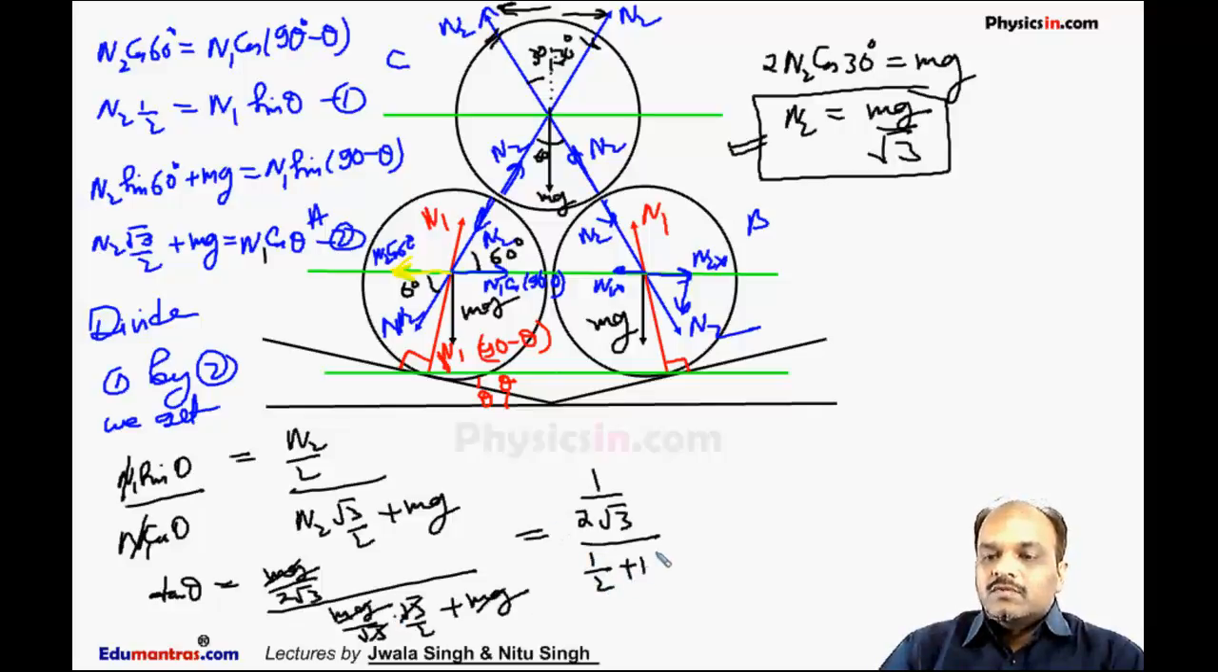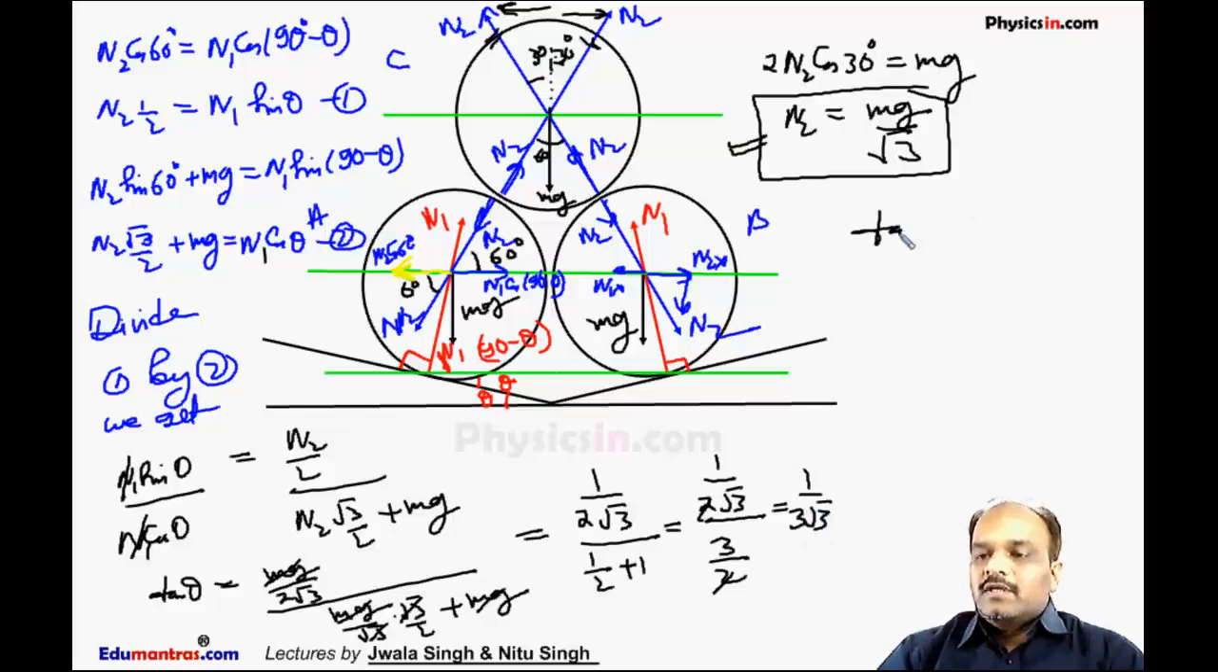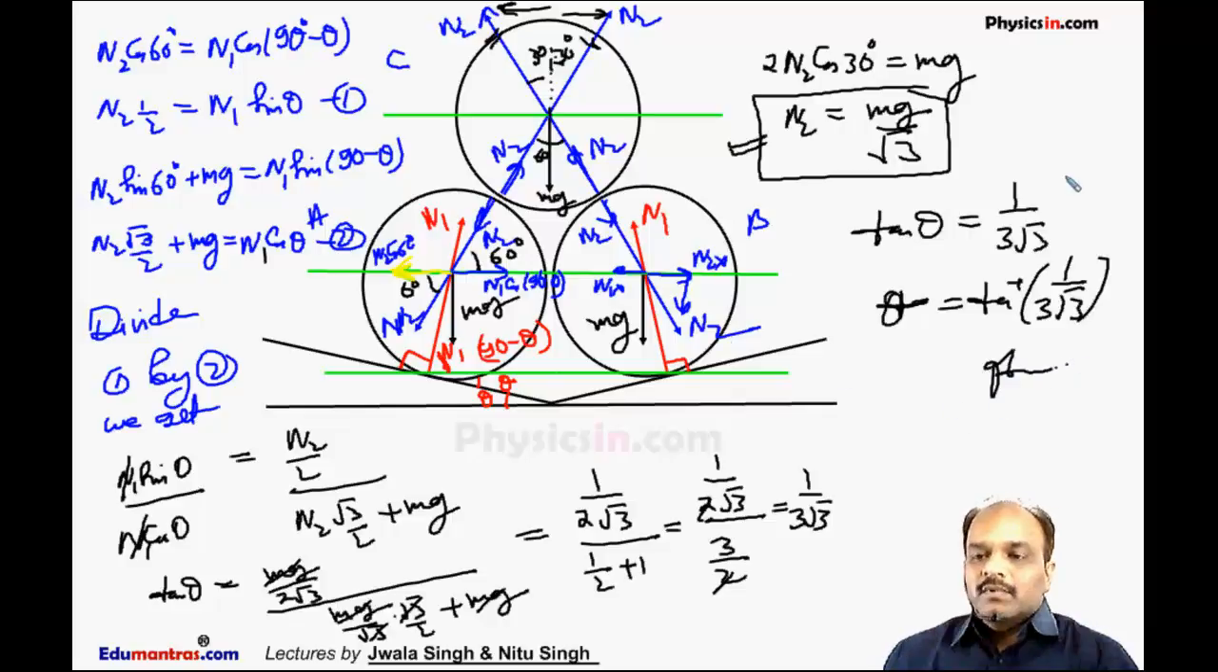We finally get 1 by 2 root 3 divided by, this root 3 will cancel out, 1 by 2 plus 1. So it is 1 by 2 root 3 divided by 3 by 2. So this 2 will cancel out, and we get tan theta equal to 1 by 3 root 3. So from here we can say theta is equal to tan inverse of 1 by 3 root 3. This is the answer. This is the minimum value of theta. If theta is less than this value, then the system will collapse immediately.